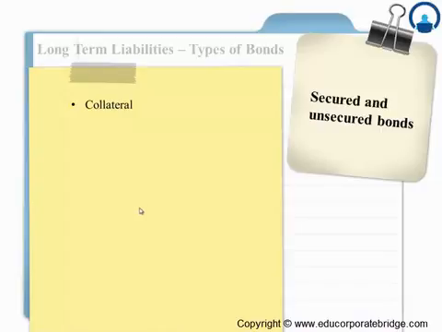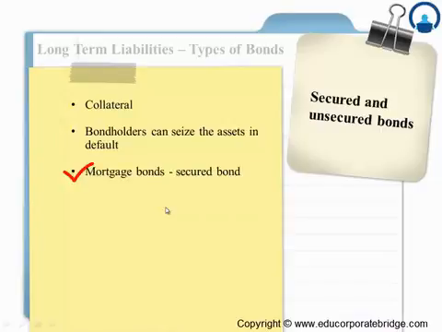A secured bond means that the company has provided some collateral against the loan that they have raised from the bank. So the bondholders actually can seize the asset in case of default. So let's say if I have taken a loan from a bank and I'm unable to pay the loan, they can actually seize my asset or home. So mortgage bonds are basically secured bonds. An unsecured bond is one which doesn't have any collateral attached to it.